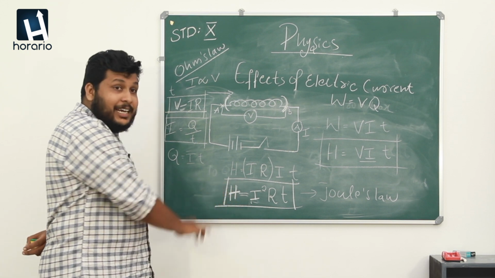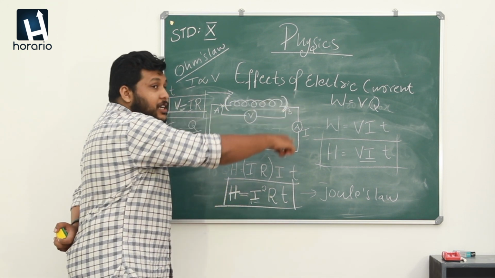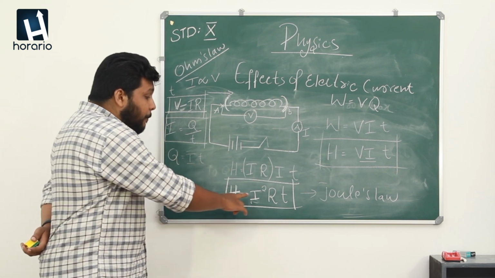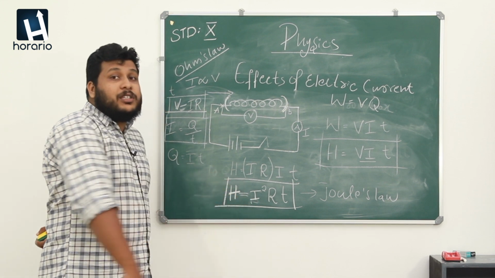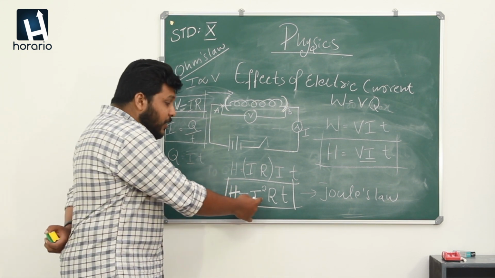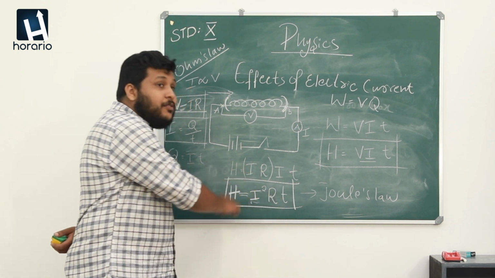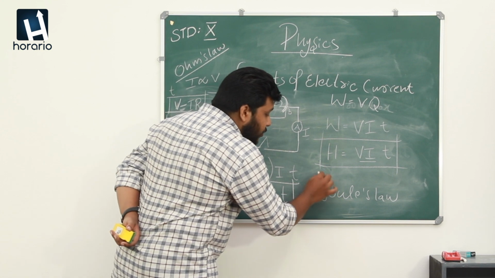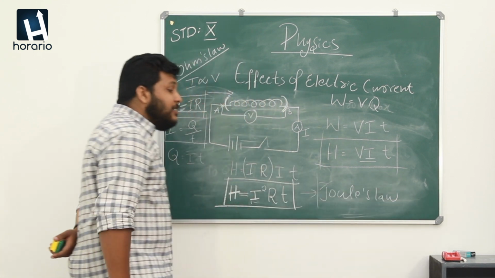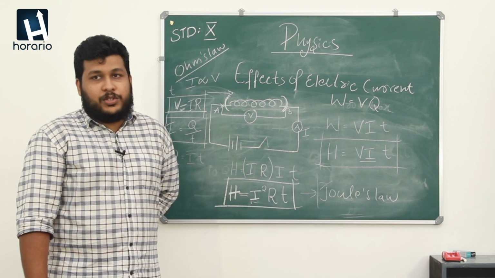Joule's law states that the heat energy produced in a circuit will be proportional to the square of the current flowing through the circuit, the resistance of the resistor, and the time taken for the flow of current. This was first derived by the scientist Joule, so it is termed in his name. It's known as Joule's law.